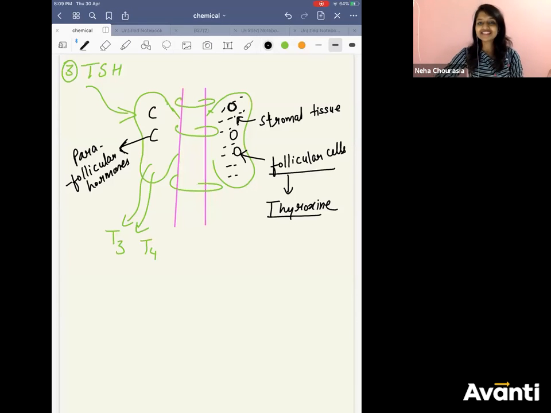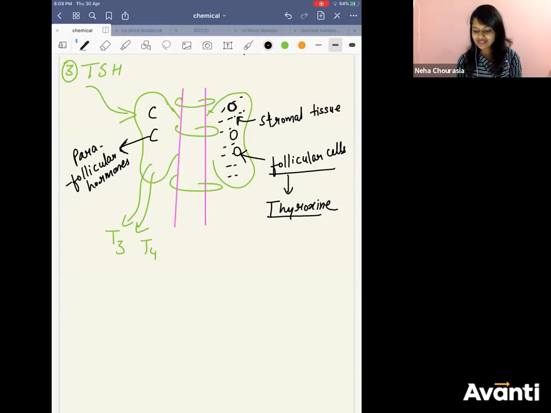Have you observed that females get more diseases of thyroid? After a certain point of time they get thyroid problems. So generally girls get it more because of this. Problems related to thyroid, females get more.